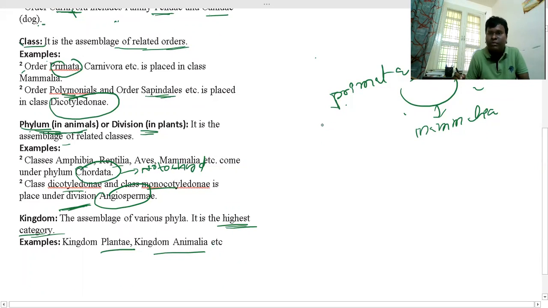From an examination point of view, you need to remember the hierarchy from species up to kingdom, with relevant examples as per NCERT. Okay, thank you very much, students.